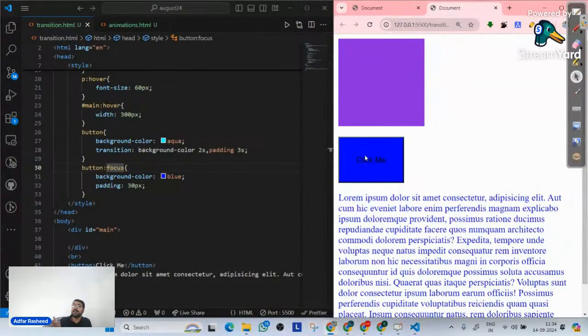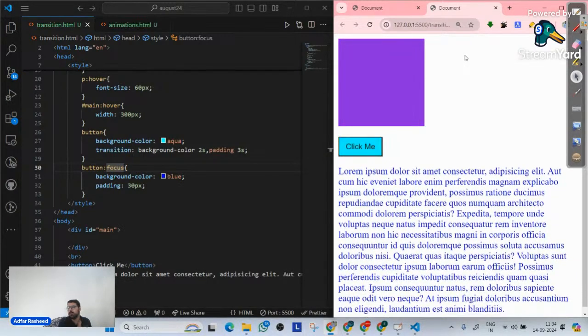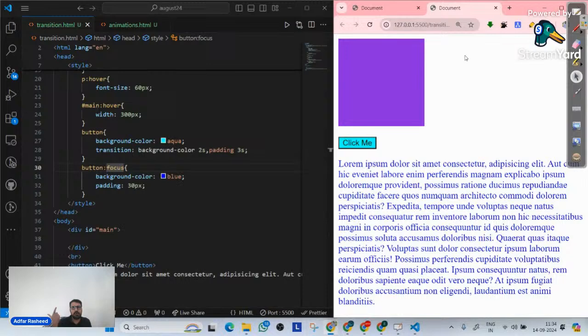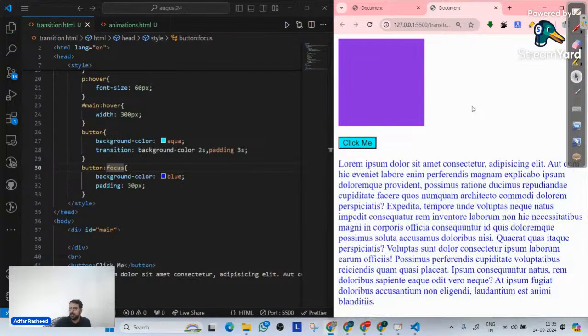But if we have to send this button back to its normal position, we have to somehow remove the focus from it, which means click anywhere on your web page and it will remove focus and it goes back to normal. When you click on it, it receives focus. When you click somewhere else, it receives blur. The focus is removed from the button, and it goes back to normal. I hope that makes sense.